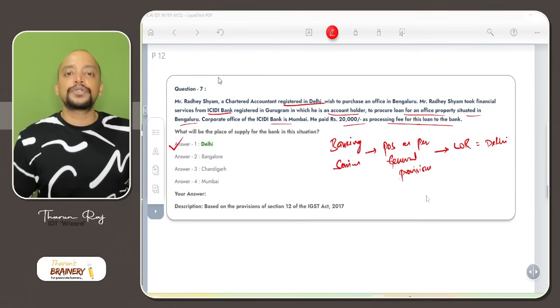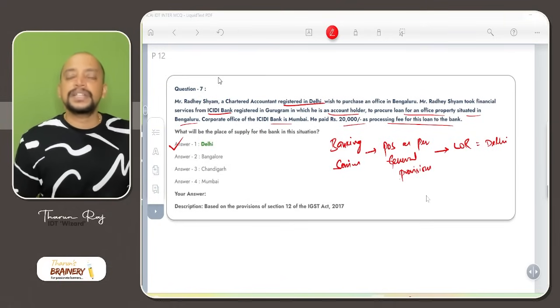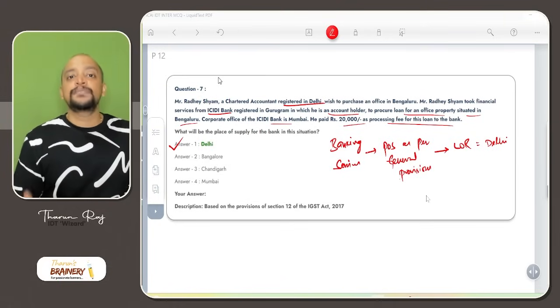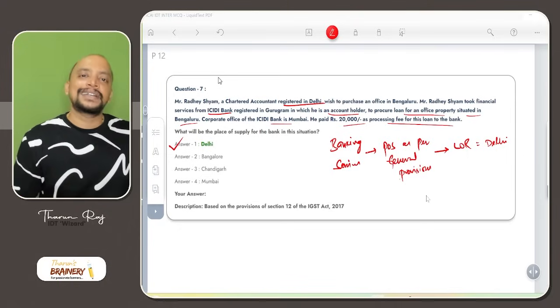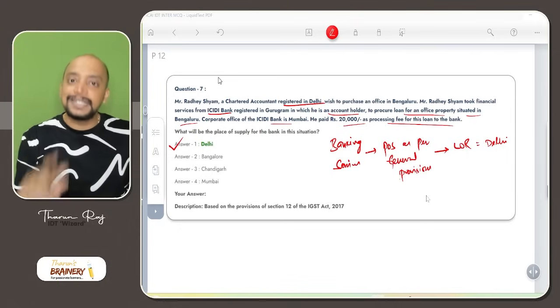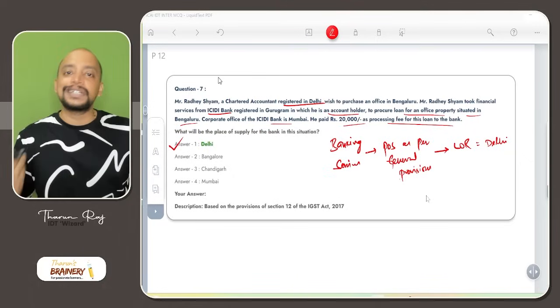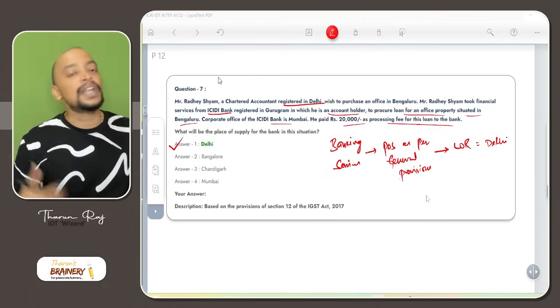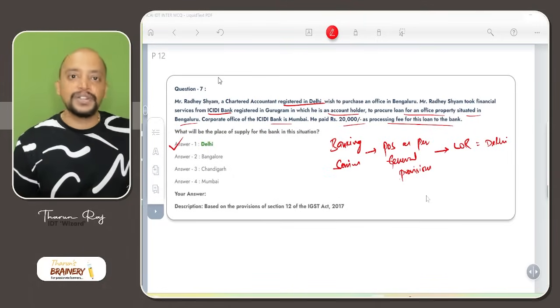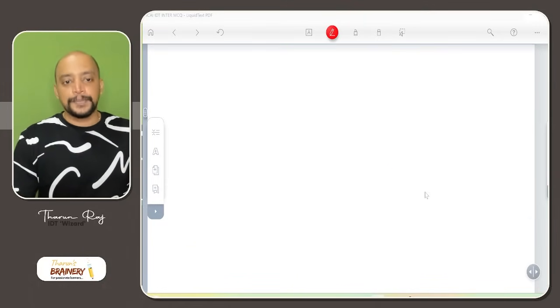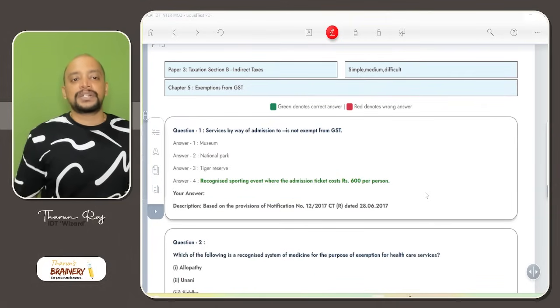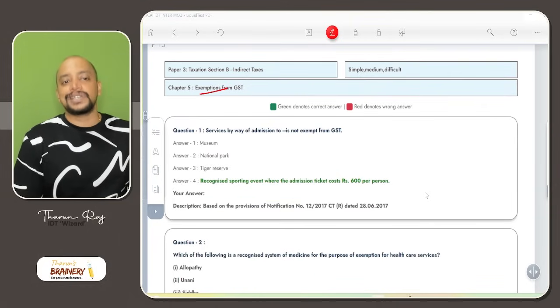So I request you to please go through the summary related to place of supply in my rocket revision video. In that I have discussed how easily we can remember the place of supply provisions. You can go through that. If you want the detailed provisions related to place of supply, you can visit the fast track batch videos which are there on YouTube. Then we are moving on to the next chapter, that is exemptions from GST.